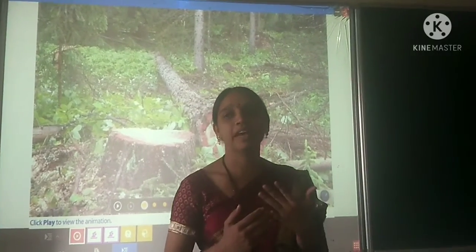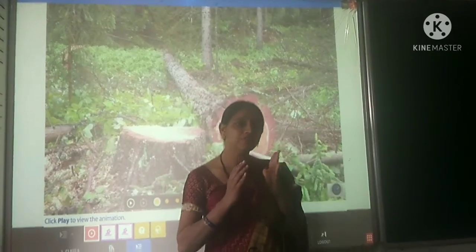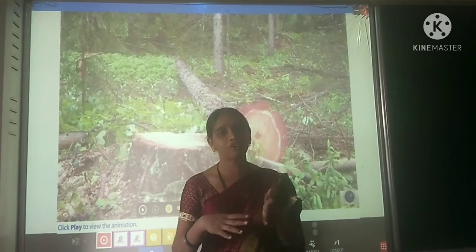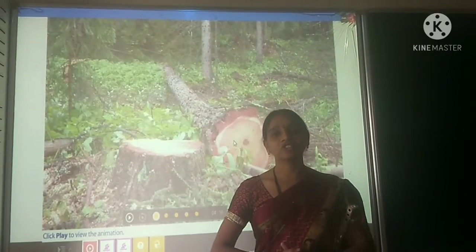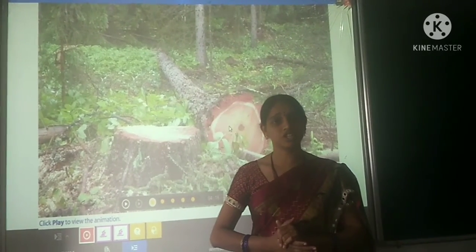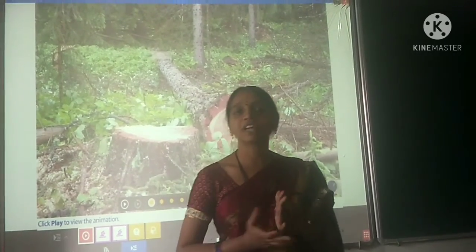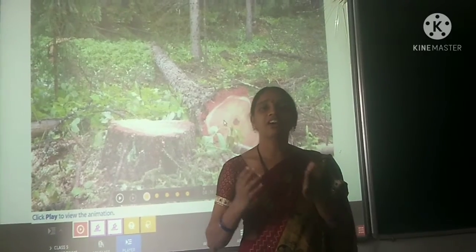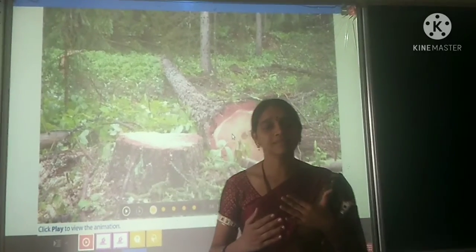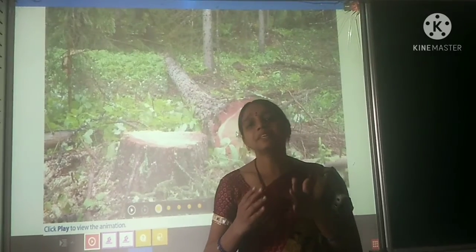Now let's talk about the forest. Now we have understood the term forest. Let's see how much percentage of land is covered by forest. In India we actually had 53% as forest land. But due to deforestation, what is deforestation? The cutting down of trees permanently. The permanent cutting down of trees on a large scale we call deforestation. Due to this deforestation, the forest area is now only 33%.